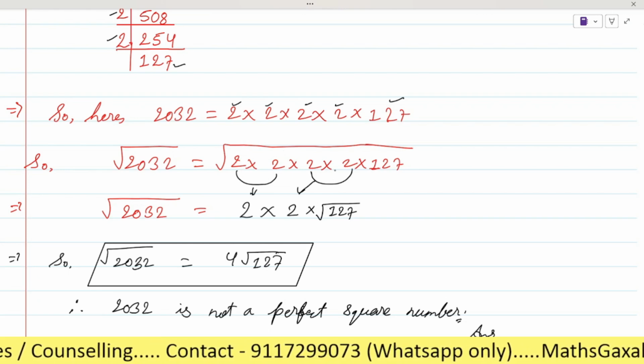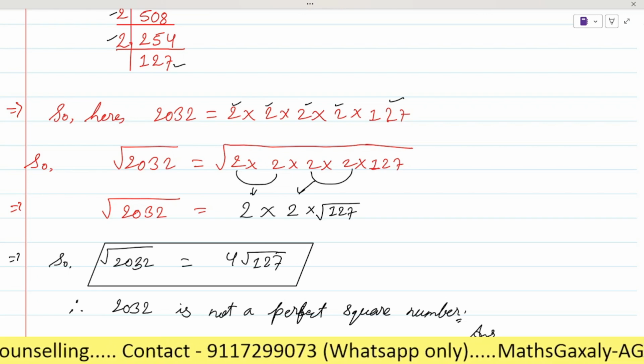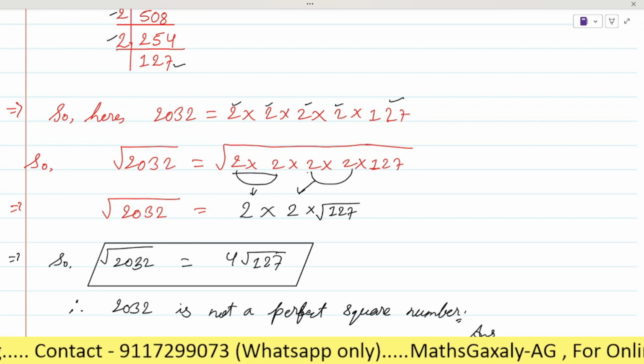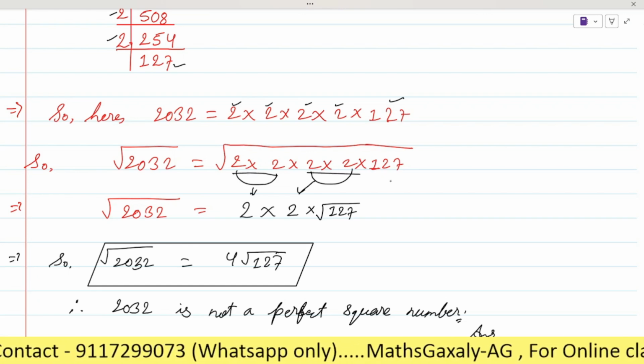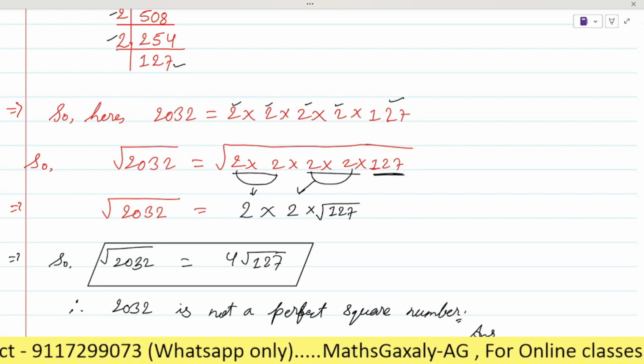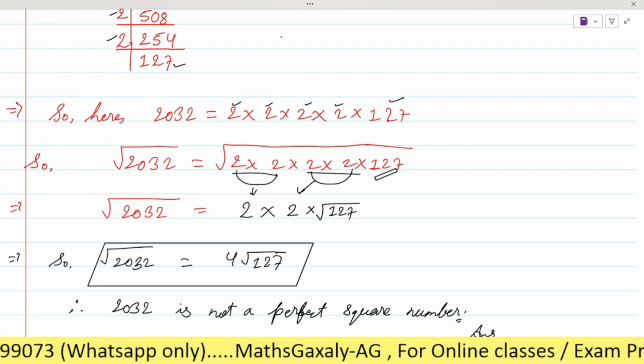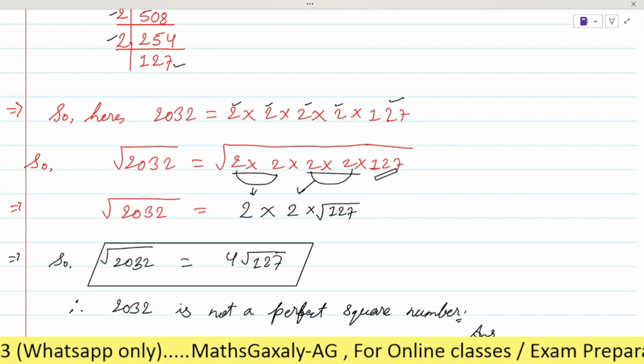We have to make the pair of 2s, so we can make the pair of these twos, but we can't make the pair of 127, so we will keep it inside the root.